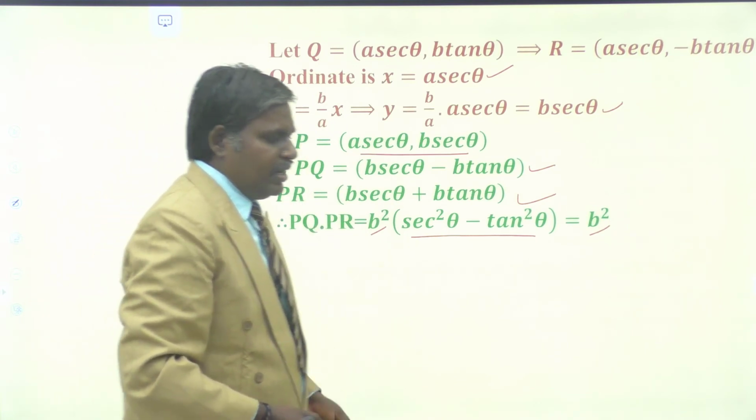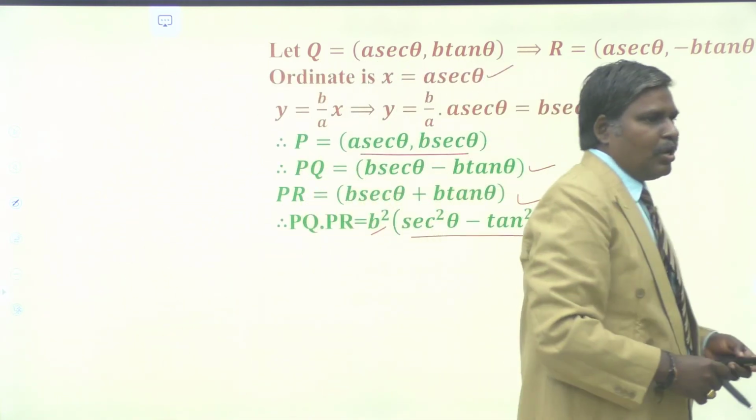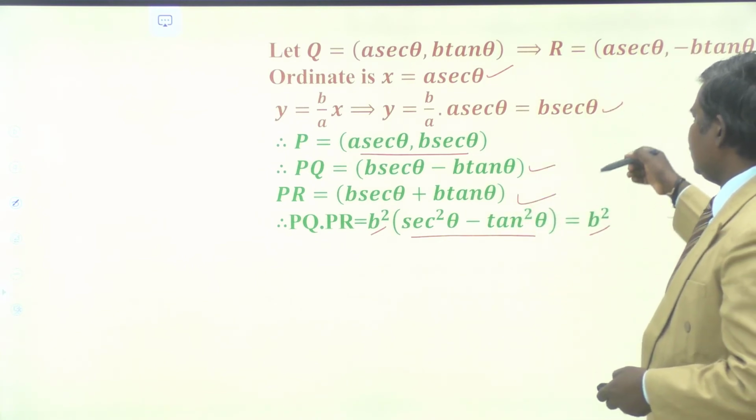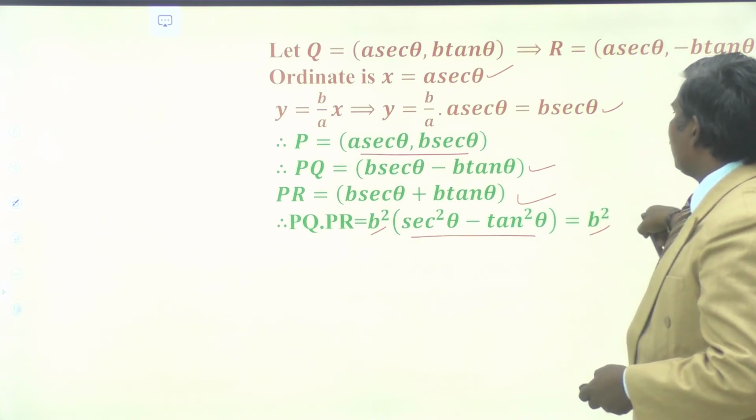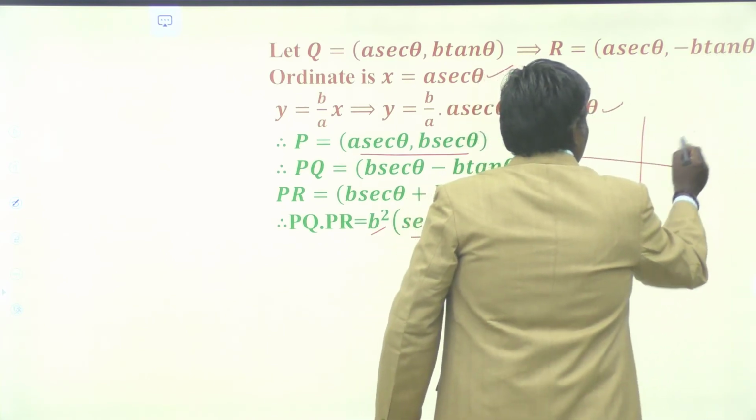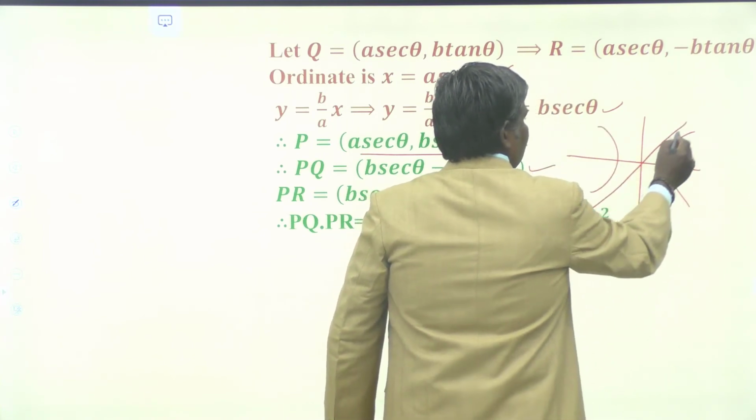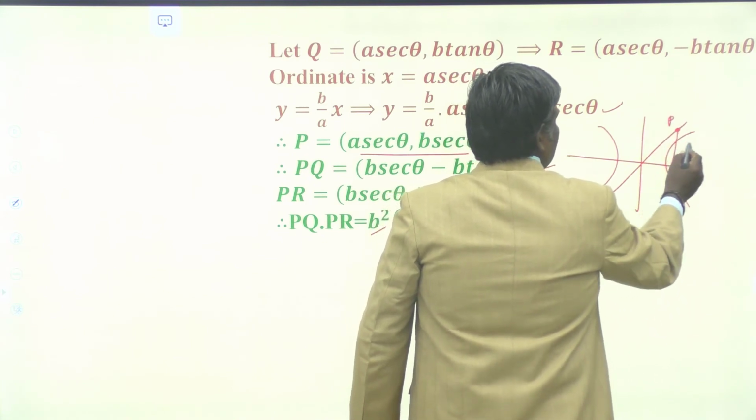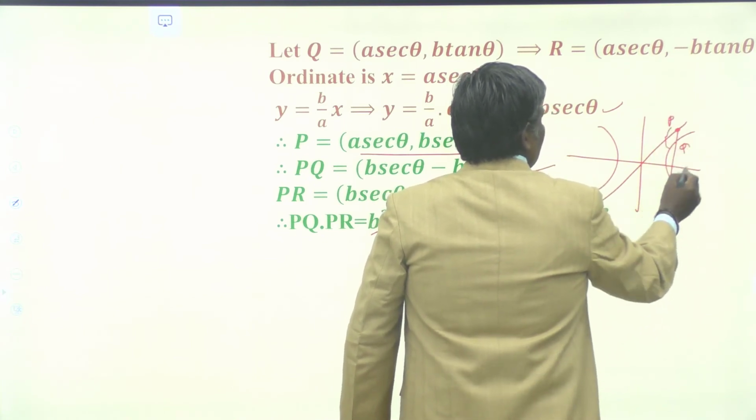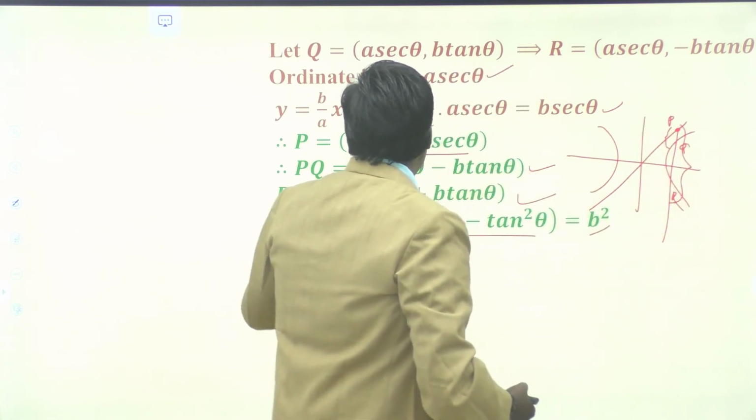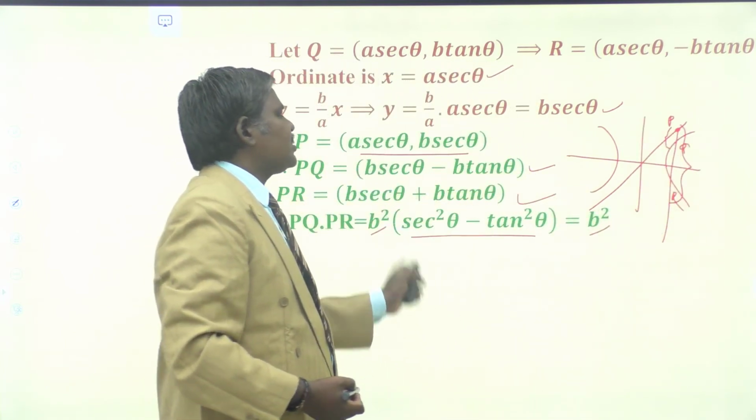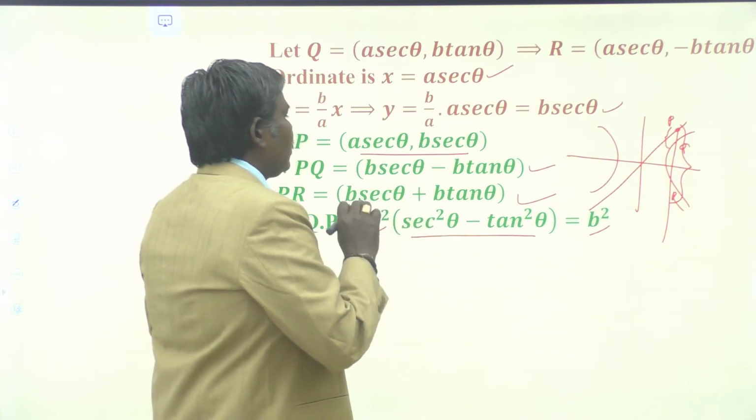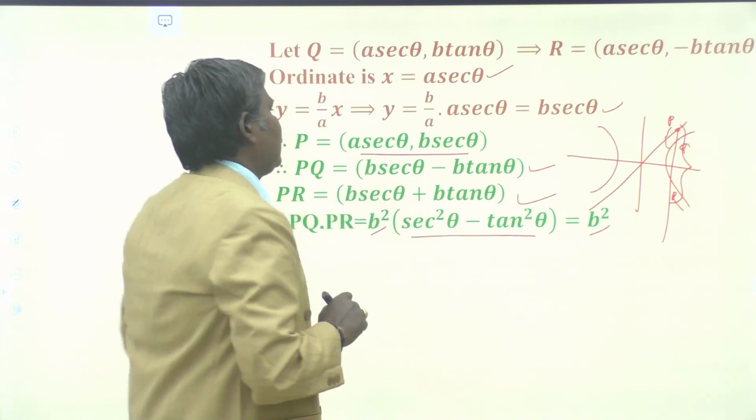So, if you take any point on the asymptote of the hyperbola and draw the ordinate through that point, it meets the hyperbola at two points, Q and R say, then PQ into PR, that is the product, is always constant and equal to b square. That is the square of the semi-conjugate axis. This is another property.